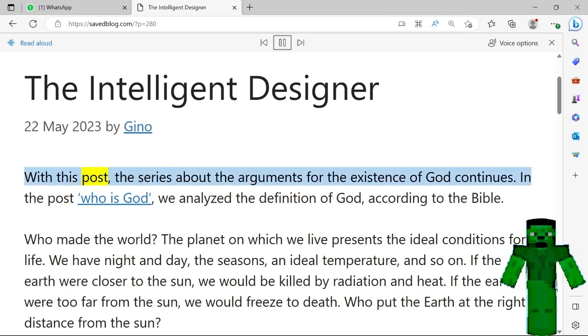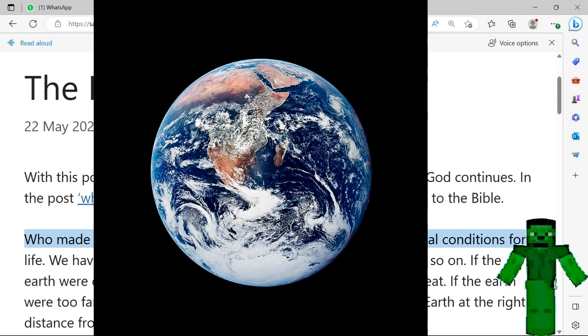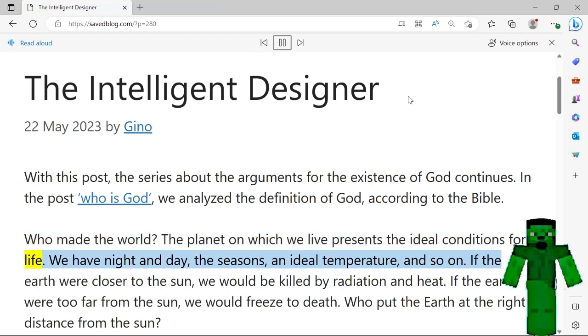With this post, the series about the arguments for the existence of God continues. In the post, Who is God?, we analyze the definition of God, according to the Bible. Who made the world? The planet on which we live presents the ideal conditions for life.